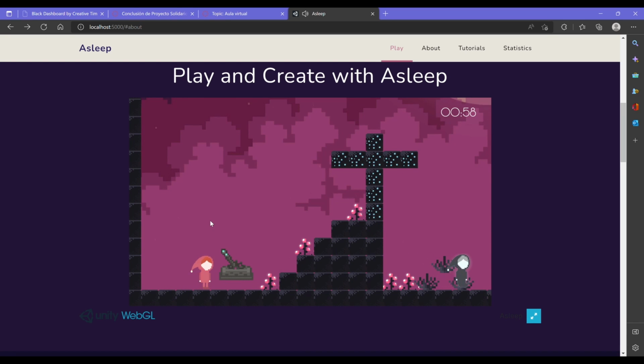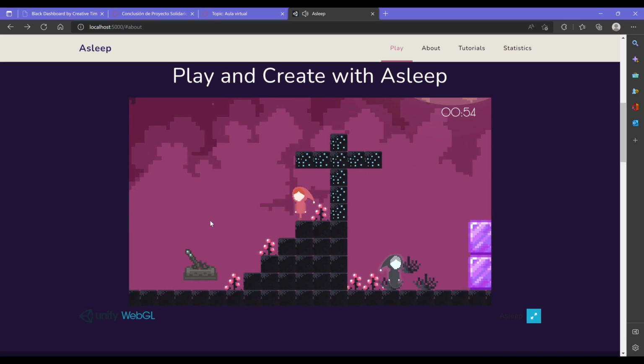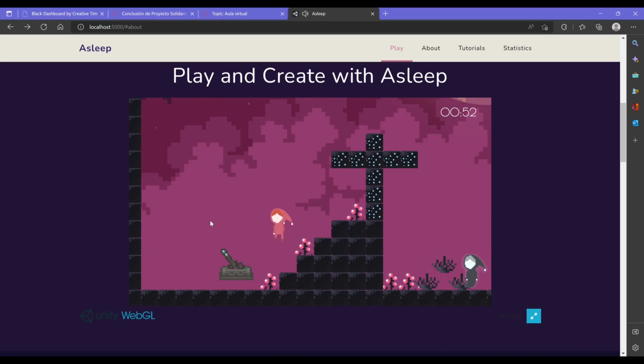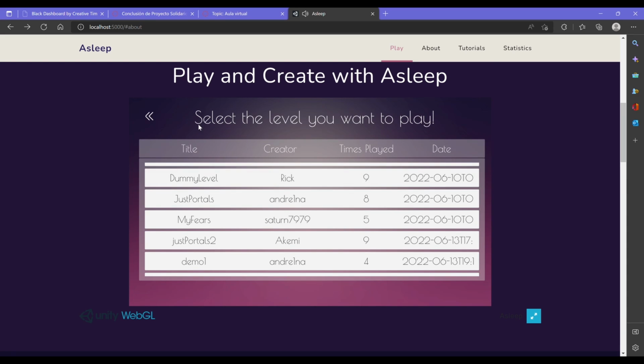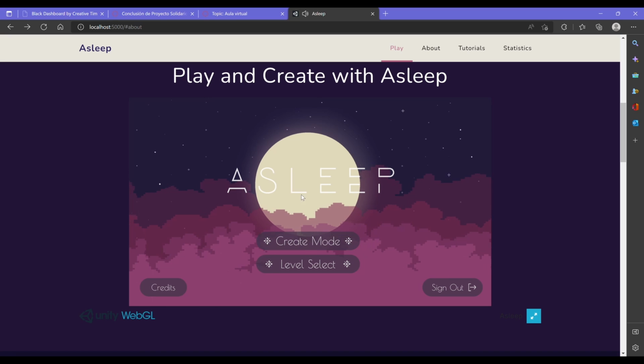And this is the play mode. This is where you can actually play the game and the level you designed, and see if it works as an actual level, or if you have to keep working on your level design skills. If you press escape, there's a pause menu. You can resume, restart, or quit the game. If you hit quit, you're taken back to the level select, and that's basically it. That's basically the whole game.